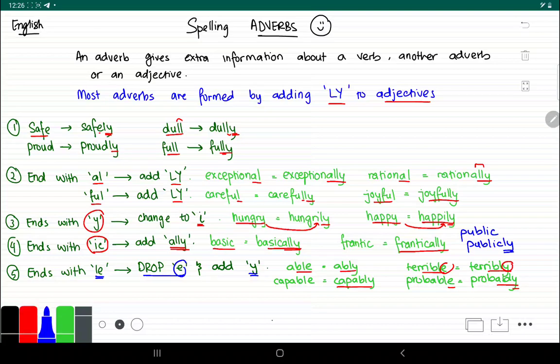Some adjectives or adverbs that you have to note the spelling of, for example due, becomes duly. And then you have true, which becomes truly. In this case, we are dropping our e. Unlike in safe here, we're keeping our e, right? In these, we are dropping the e. For example, whole becomes wholly. We drop the e and we add our ly.